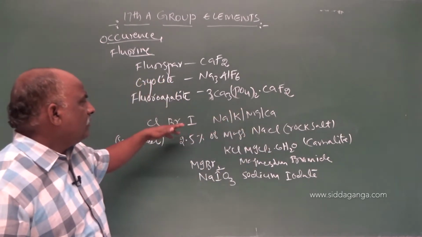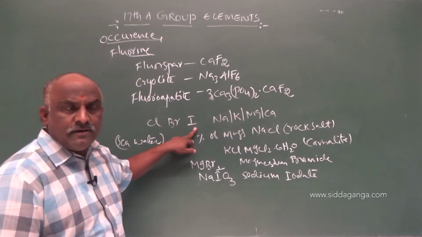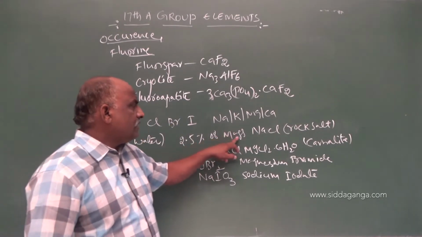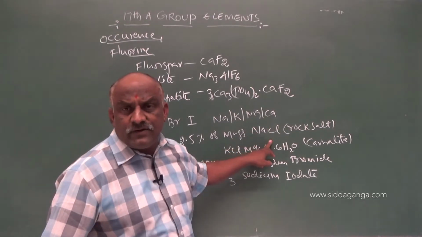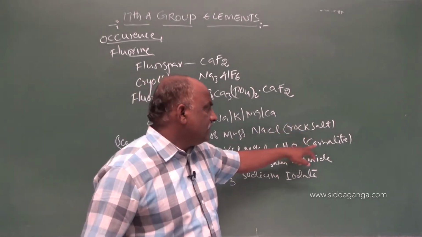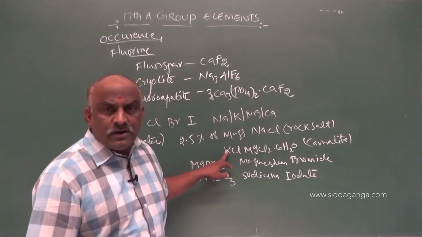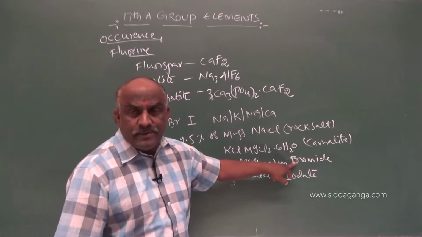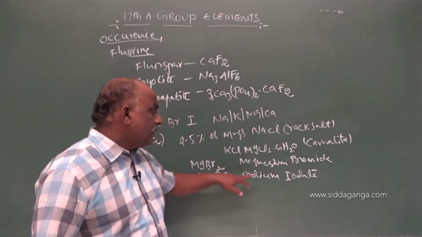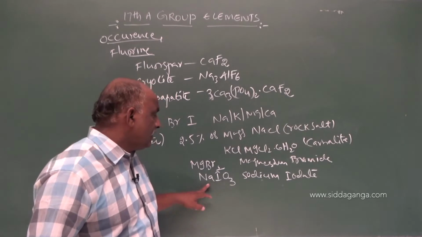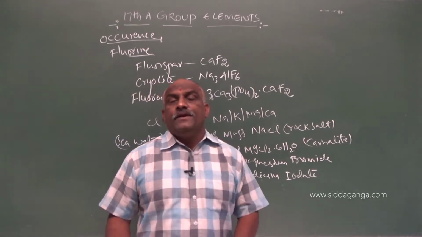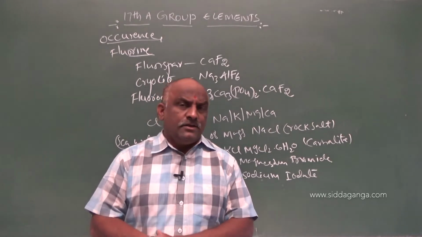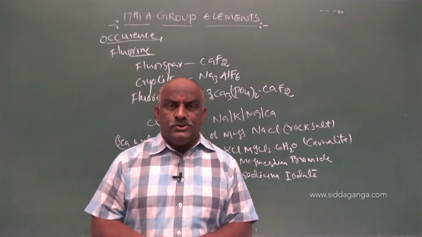Chlorine, bromine and iodine are available in seawater. The majority of seawater contains 2.5% by mass of sodium chloride. Sodium chloride is also called rock salt, and chlorine is available in the form of carnallite, molecular formula KCl, MgCl2, 6H2O. Bromine is available in the form of magnesium bromide, and iodine is available in the form of sodium iodate, molecular formula NaIO3. So, this is the general information regarding the halogens.